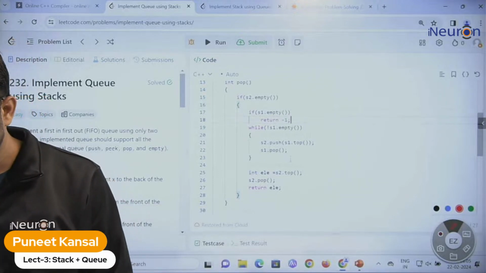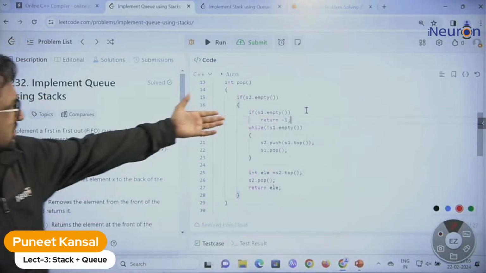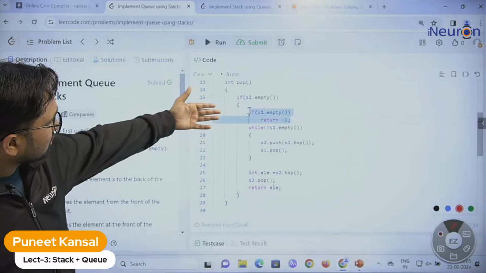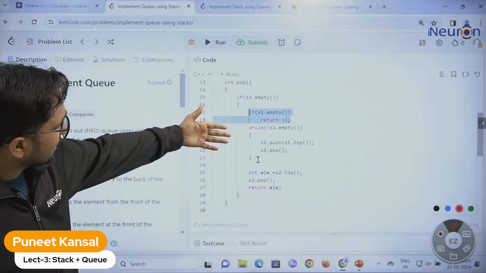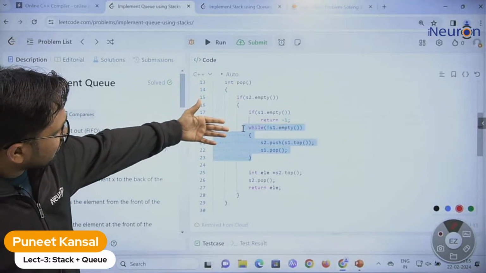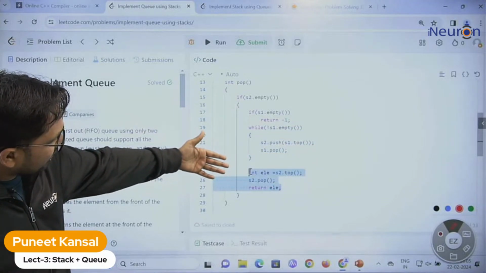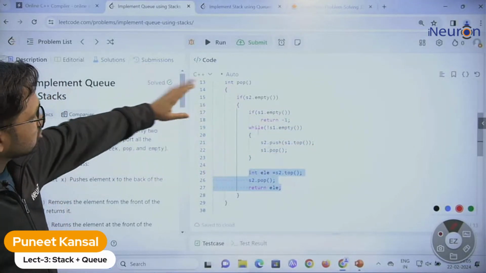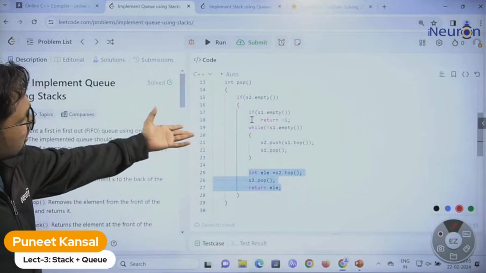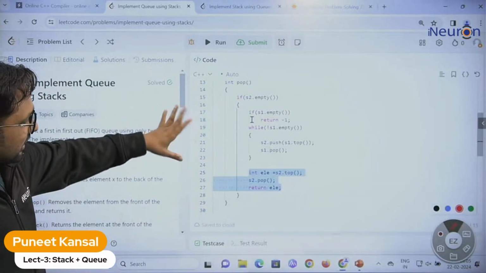So this is for the underflow. Otherwise, we just take all the elements from stack 1 and put them into stack 2 and then delete the top element from stack 2. So pop is also done.